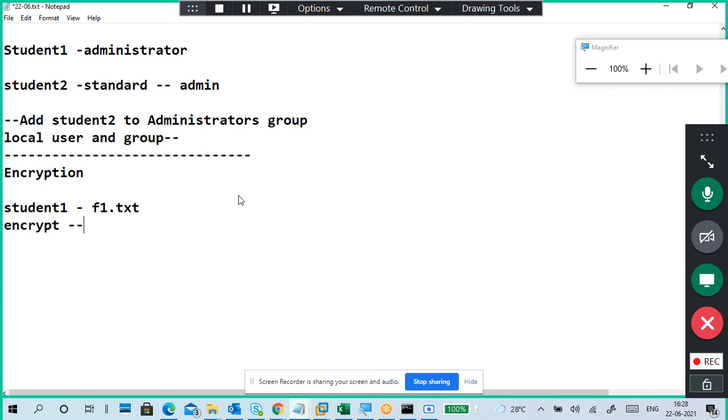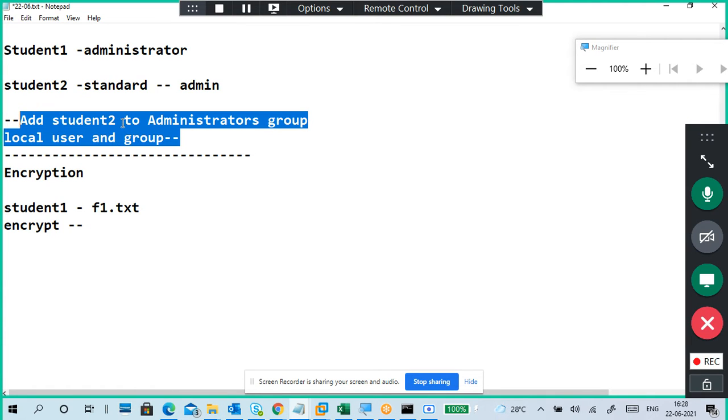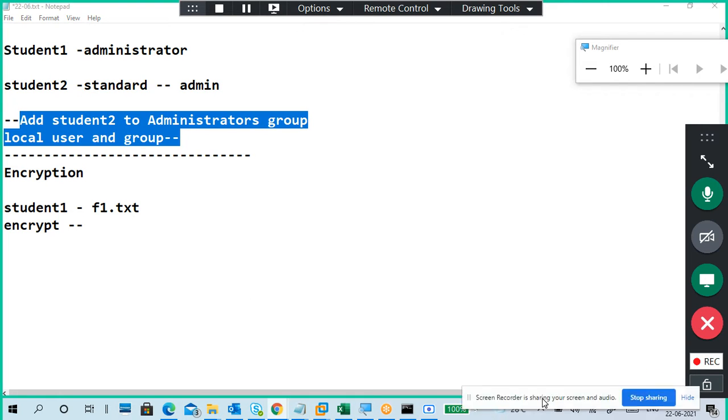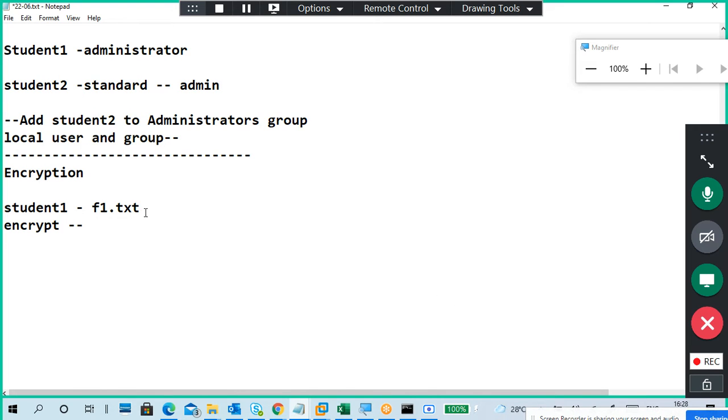So what is this encryption? Normal data is in a normal format. So using certain keys or algorithms, we encrypt it, so we can't understand what is there even if you look at the data. So if you encrypt a file, you can't see the content of the file, but we can see it by an encryption key.